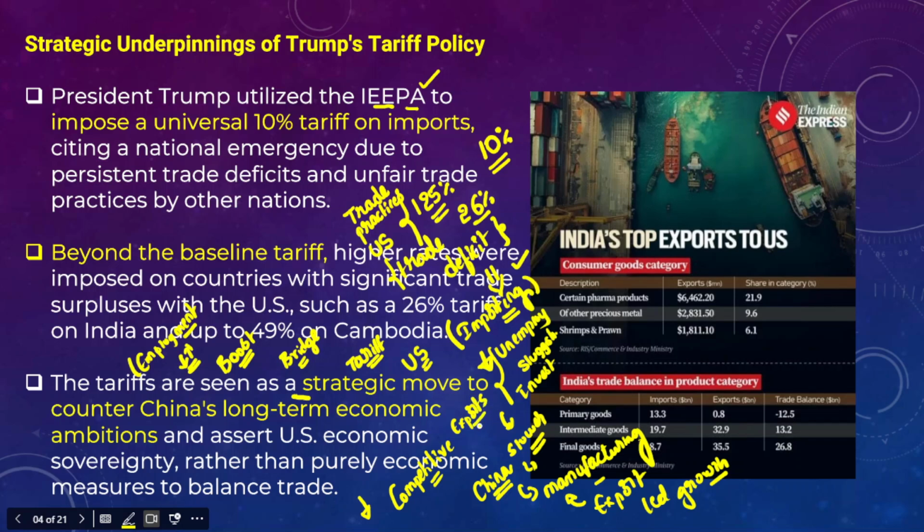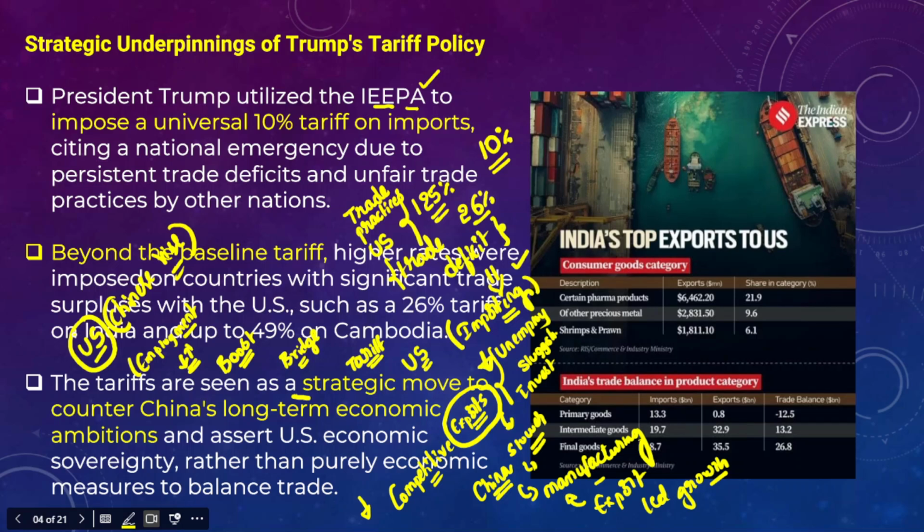So when China has been exporting heavily to other countries including India and the US, there is an obvious chance of a huge trade deficit between the US and China, and even India and China as well, right? But on the other hand, the US has been considering China as a threat. So China in the long term may pose a threat to the US economy and US strategic interests in different parts of the world.